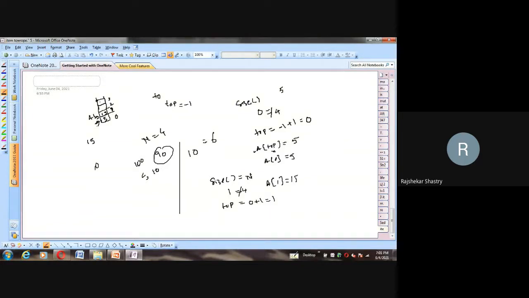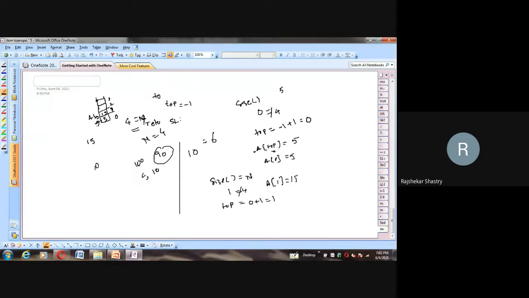Once all the elements are stored, size returns 4, and n is also 4. When both are equal, we simply return an exception stating that the stack is full. You will always get this message whenever the size value is equal to n.